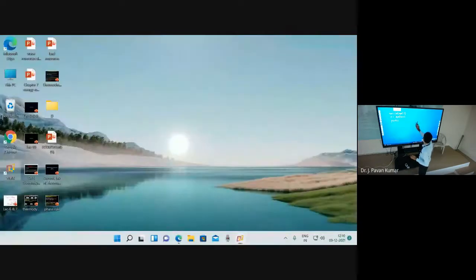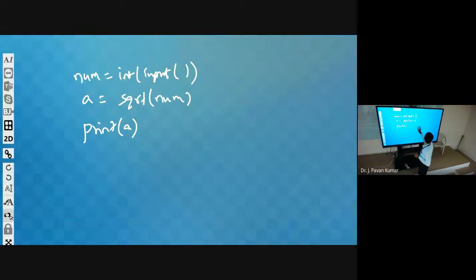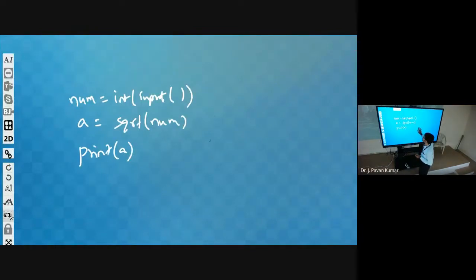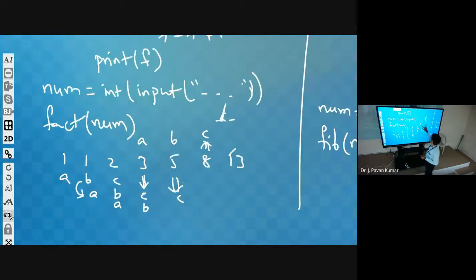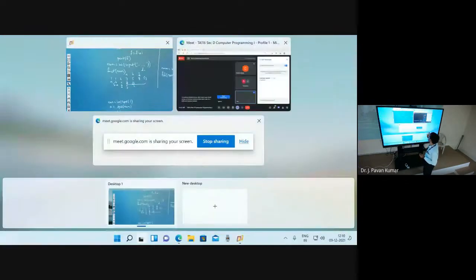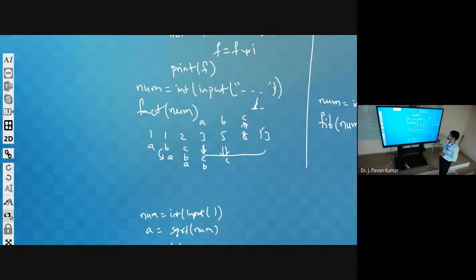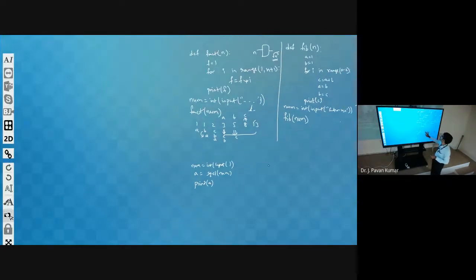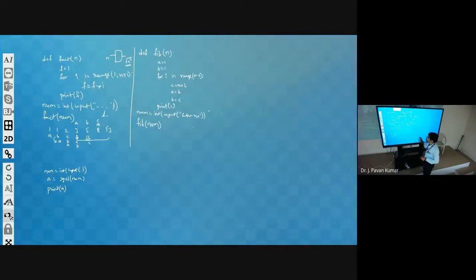One common functionality. Here if you observe, is it visible?